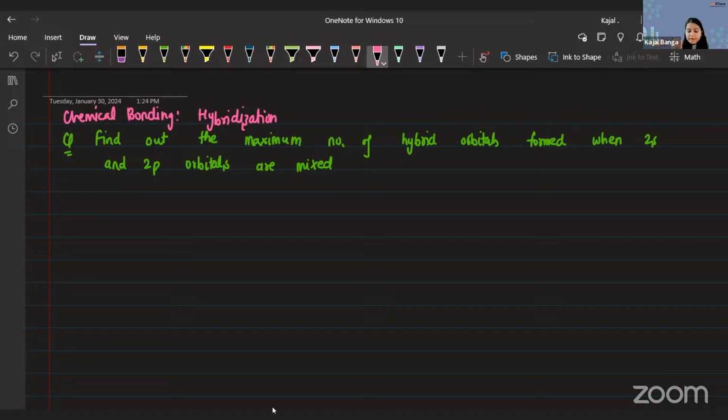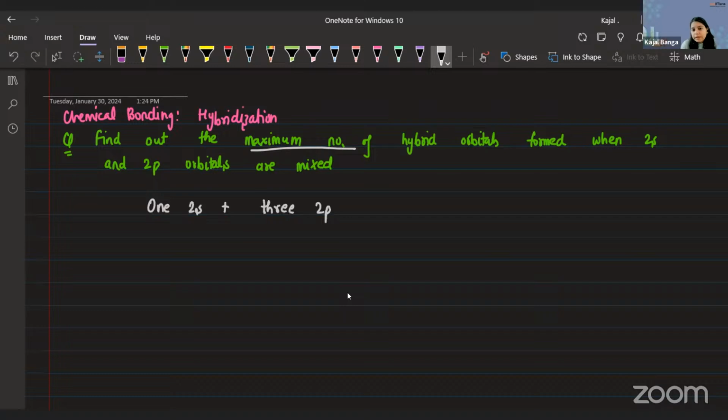The only part you have to keep in mind is this word over here. That is where I've seen a lot of you making mistakes: the term maximum number. This is something you have to pay attention to. Maximum they're asking. So it's not one only, Vacha. Don't just count one s and one p. They're asking maximum number of orbitals. For this, we know that one 2s orbital combines with 3 2p orbitals.